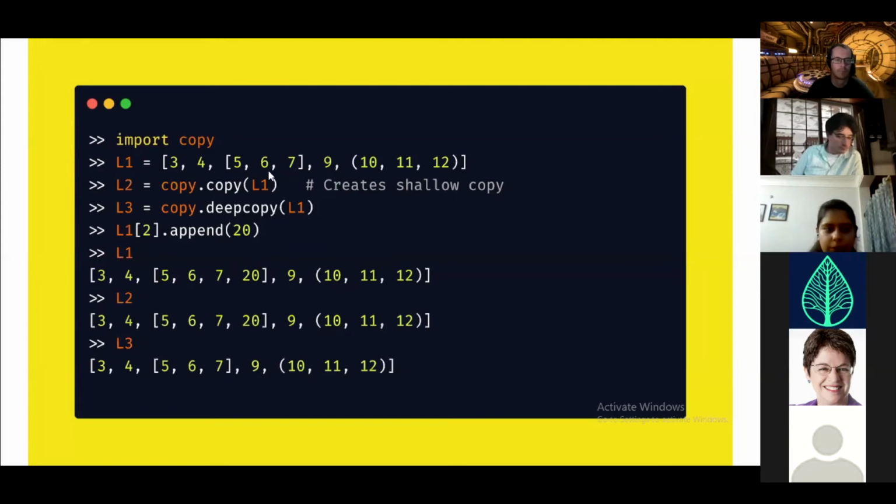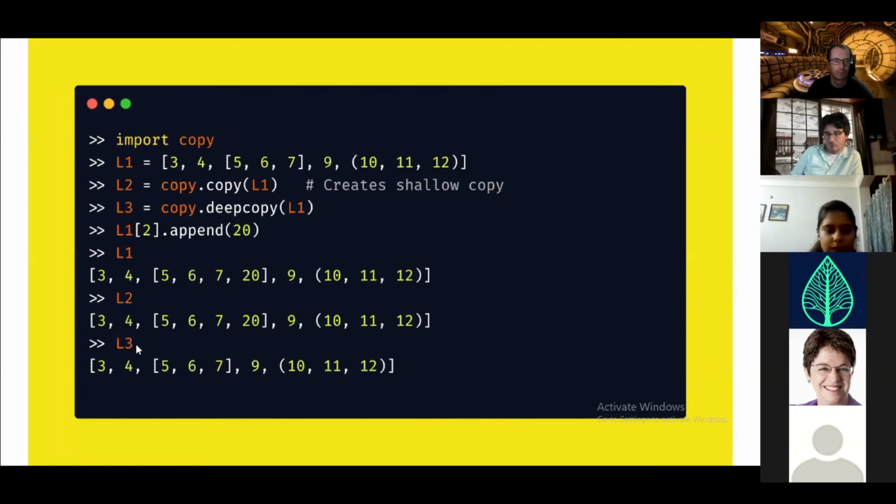I appended 20 and you would observe that in both lists L1 and L2, 20 gets appended. This is because we created a shallow copy.